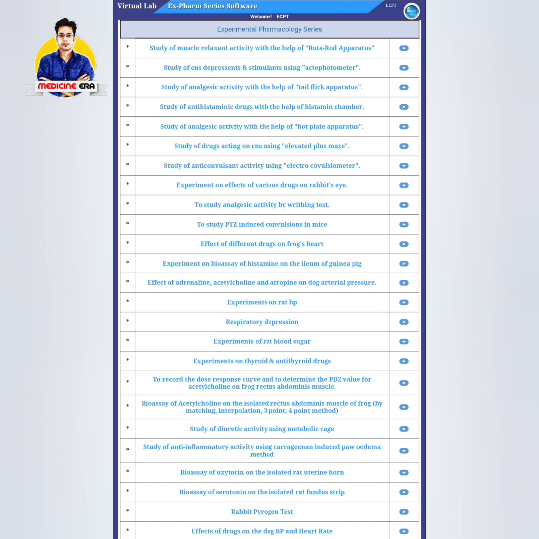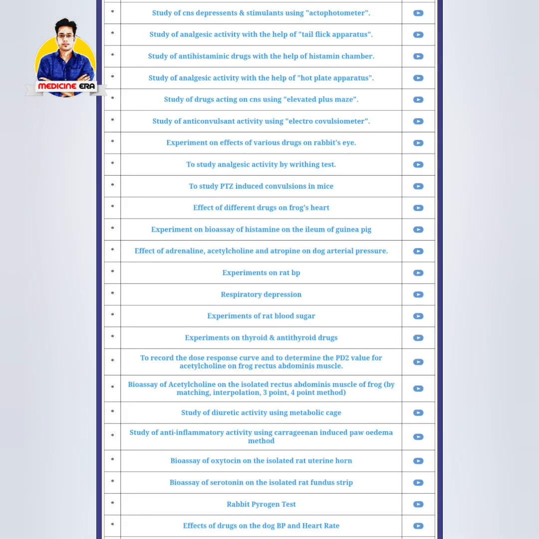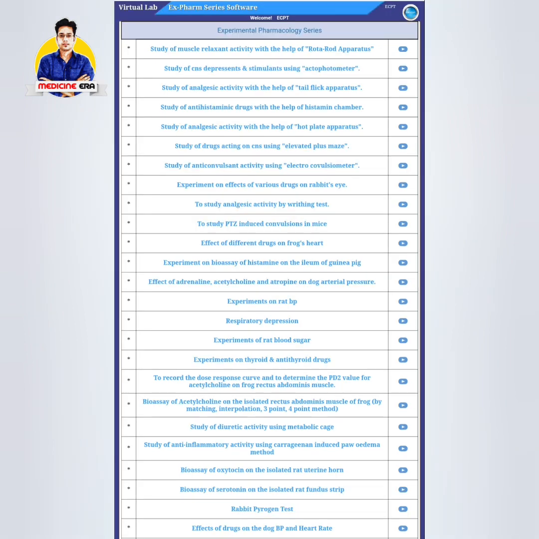You will see that window. Today I am going to introduce all of you to a particular experiment that is very important for diploma in pharmacy as well as bachelor in pharmacy. That is the experiment on the effect of various drugs on rabbit eye. This is a very important experiment. You can see that there are lots of experiments in this software, all in virtual mode. So we are going to start with the different effects of drugs on the rabbit eye.